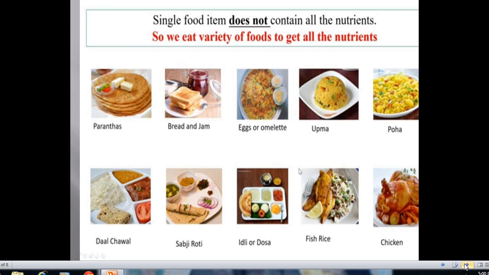Okay students, you have to know that a single food item doesn't contain all kinds of nutrients. So you have to eat a variety of food to get all the nutrients. Like you have to eat paratha, bread, jam, egg, upma, poha, dal chawal, sabji roti, idli, everything. If you eat everything, then only you can get all kinds of nutrients inside your body.